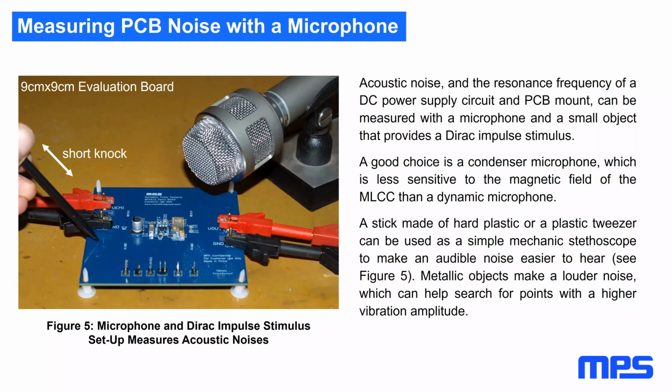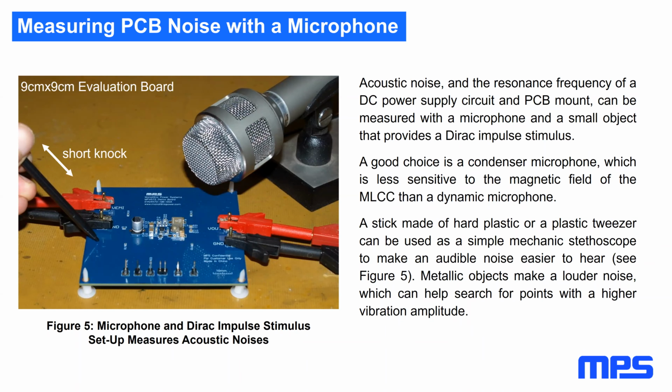Here we do some experiments. We are measuring PCB noise with a microphone. You see on the photo a 9 centimeter times 9 centimeter MPS evaluation board. In my hand, I hold a plastic stick and I do a short knock on the PCB, and the microphone records the response from the PCB. The stimulus, the short knock, is like a Dirac impulse and contains all frequency components.